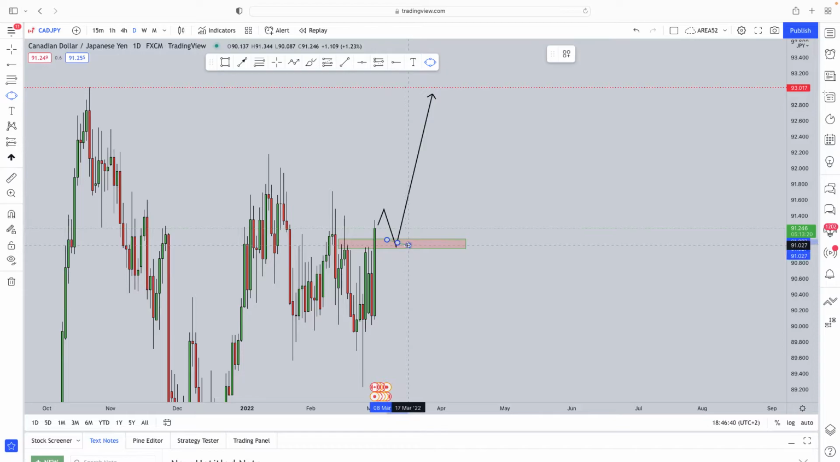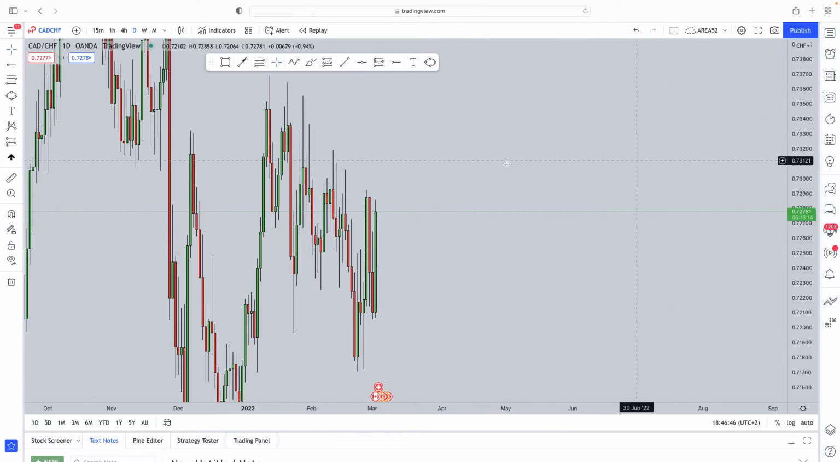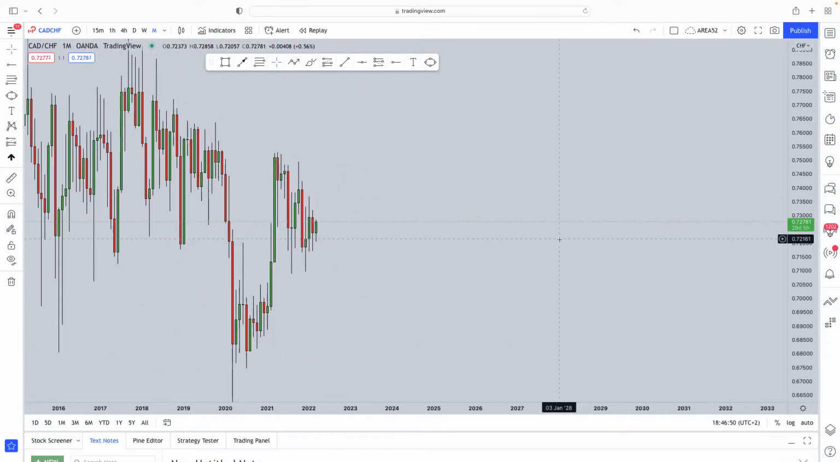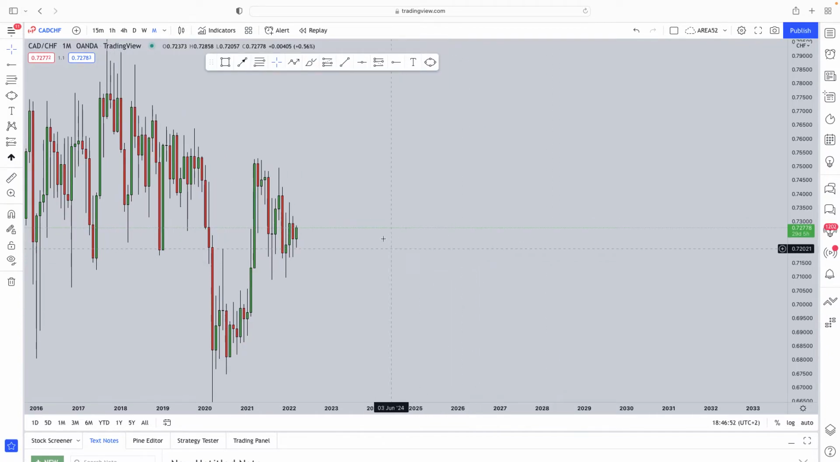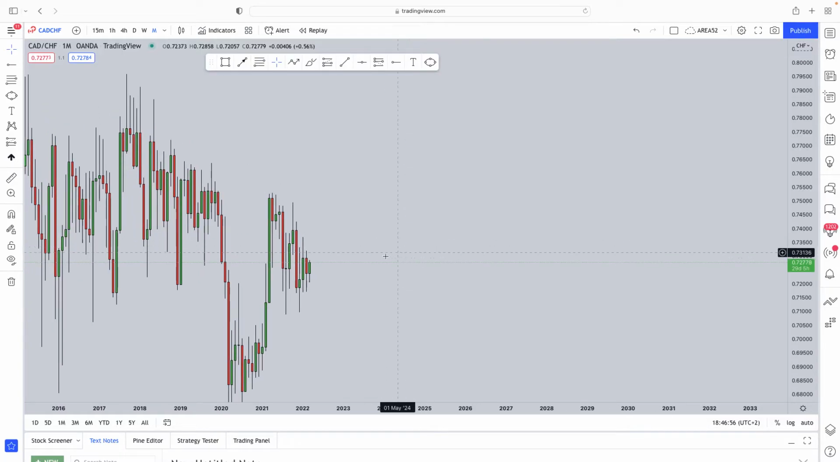Now, ladies and gentlemen, next in line, what do we have? Now, next up we have CAD CHF. Now, the Swiss franc is considered a safe haven currency as well, for those of you that do not know. But the Swiss franc also here, from a monthly perspective, has got this possibility of completing the same formation.